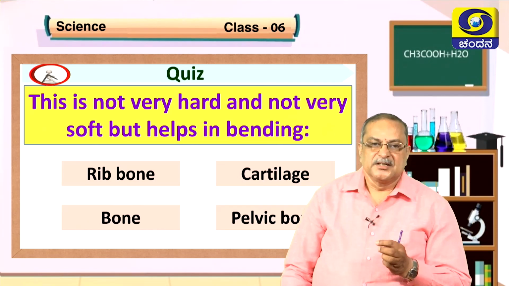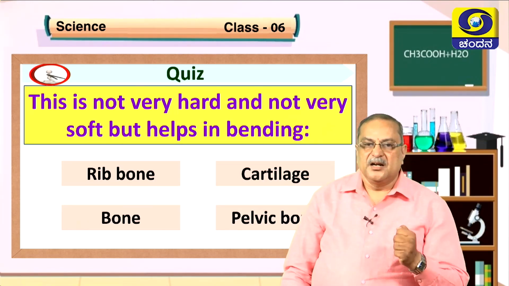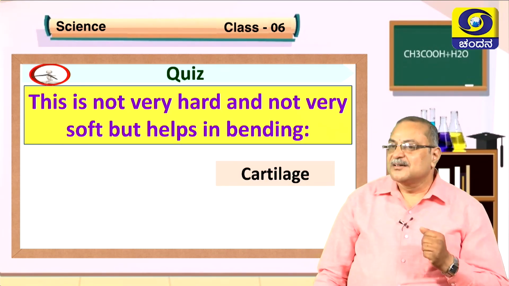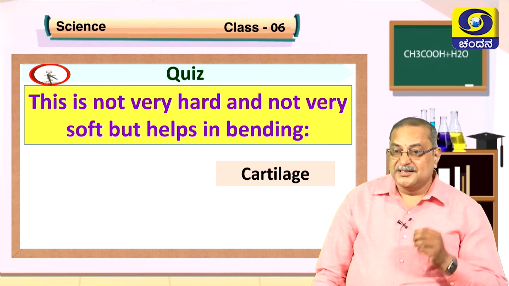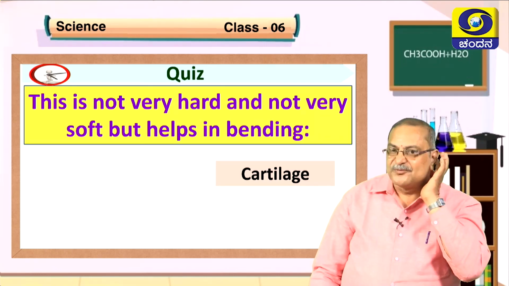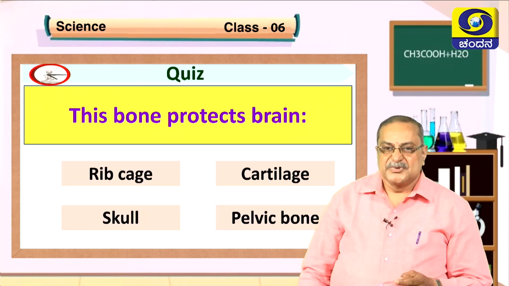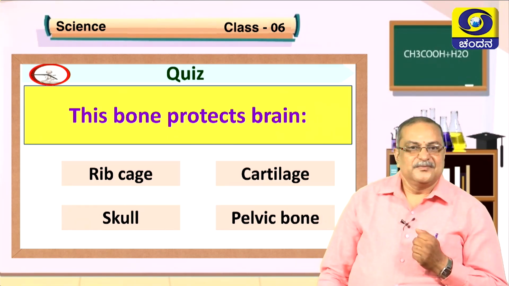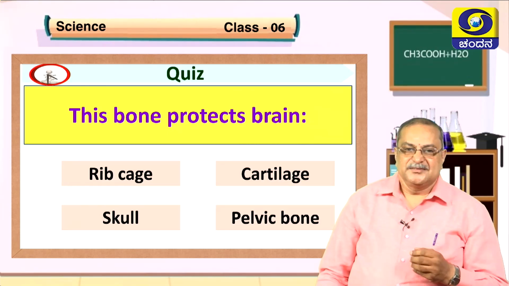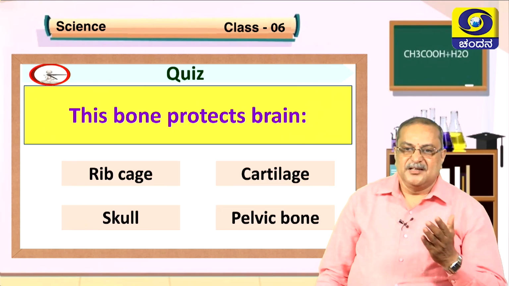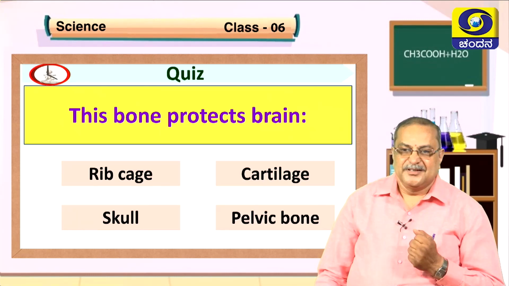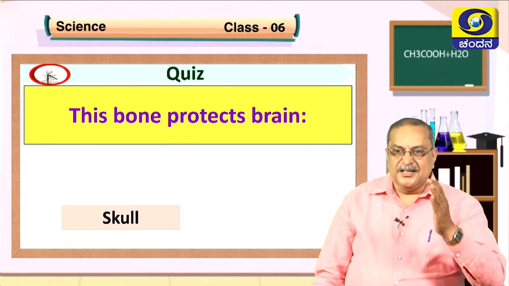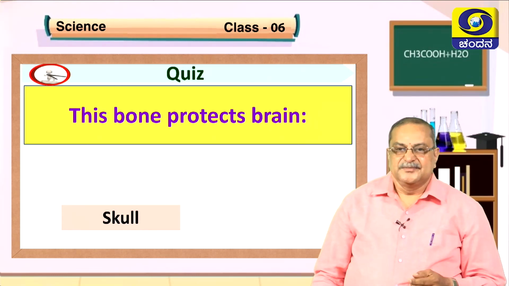So next question. This is not very hard and not very soft, but helps in bending. So let us see. There is nothing but cartilage. I think you touched the ear, no? Soft bone. So there is nothing but cartilage. So this bone protects the brain. Which is that? Rib cage, cartilage, skull, pelvic bone. Yes, children, it is skull. Skull is protecting the brain.